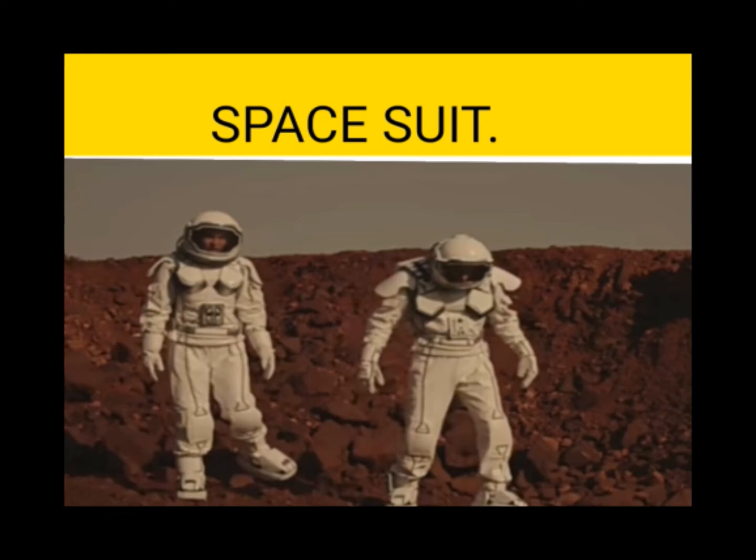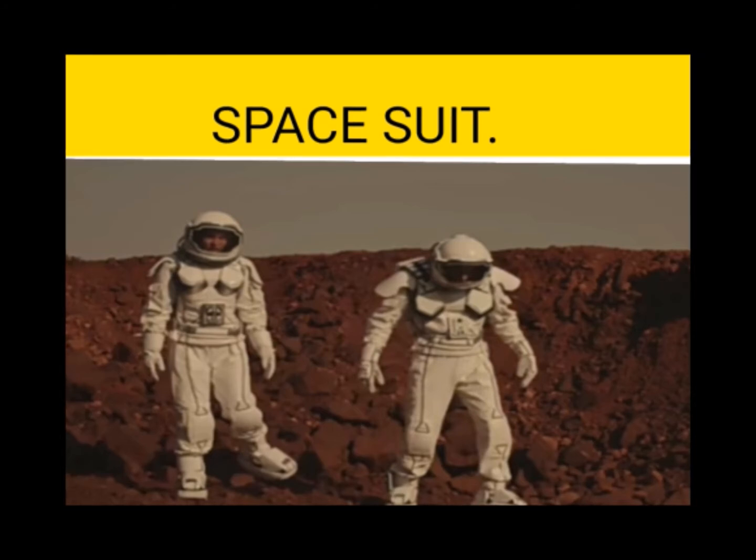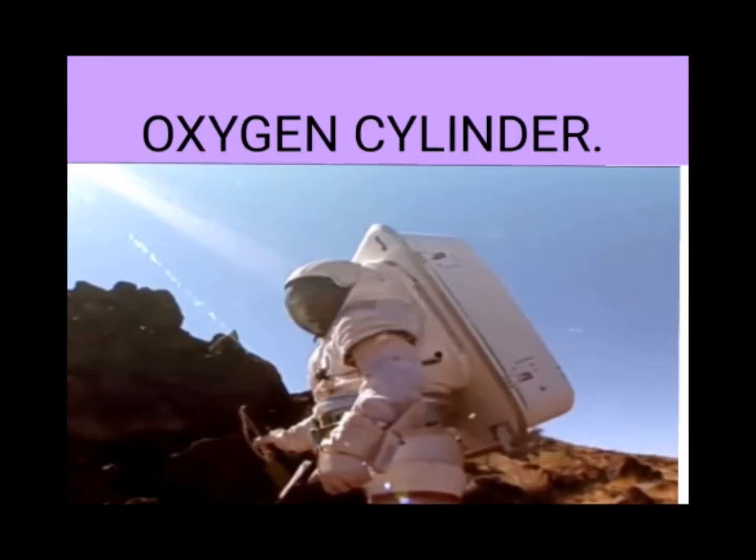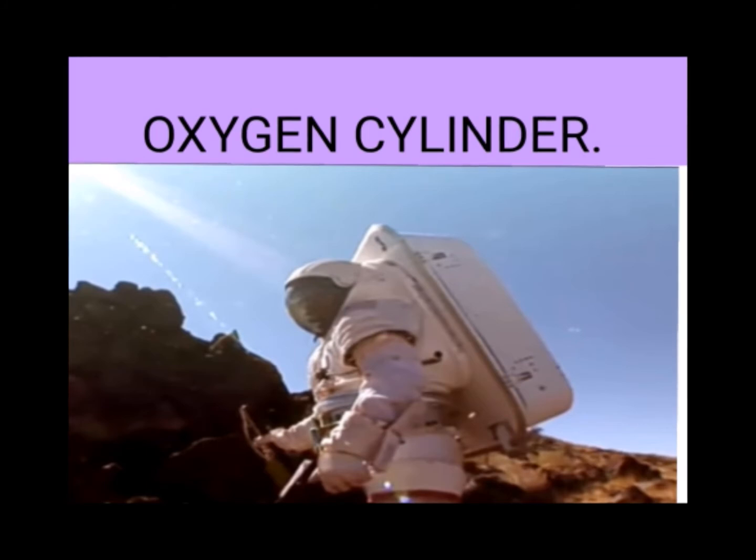On the earth, what do we do? Do we wear a space suit? No. We can go anywhere without a space suit. But on Mars it is not easy. We cannot come outside because of the dust storms. The nature will not be suitable on Mars. So everything is hard there. We also have to carry the oxygen cylinder on our back. Wherever you go, you have to carry the oxygen cylinder and wear the space suit. But on the earth, it is not like that. We can be happy on the earth.